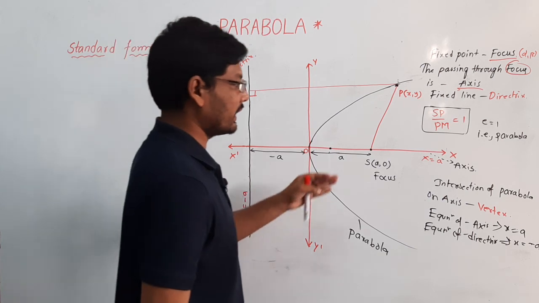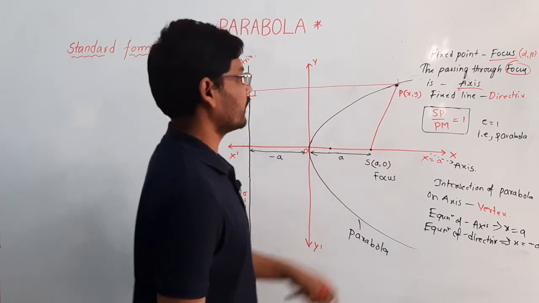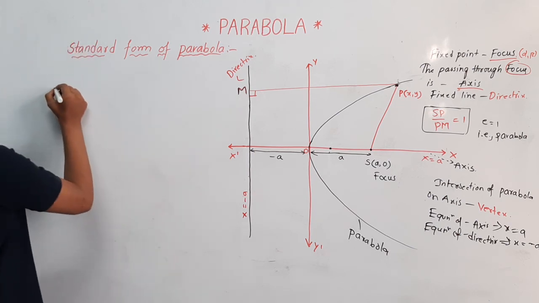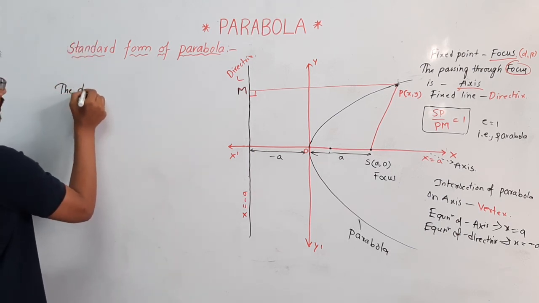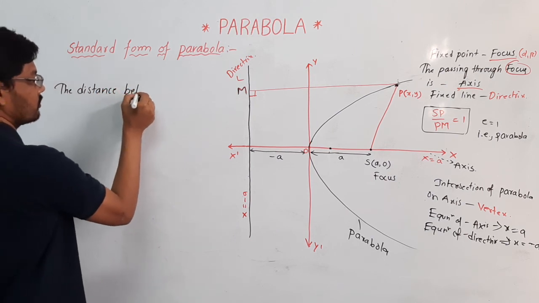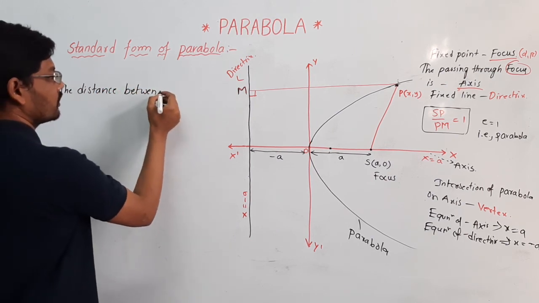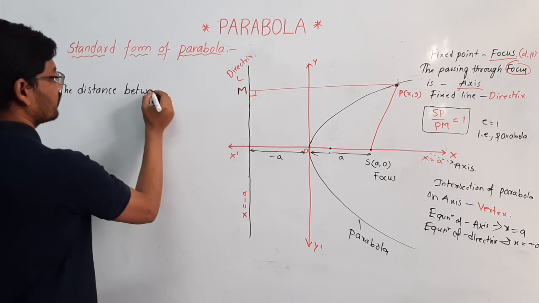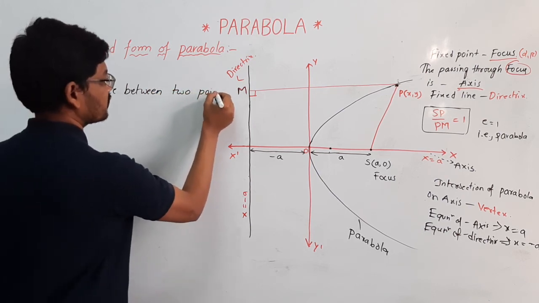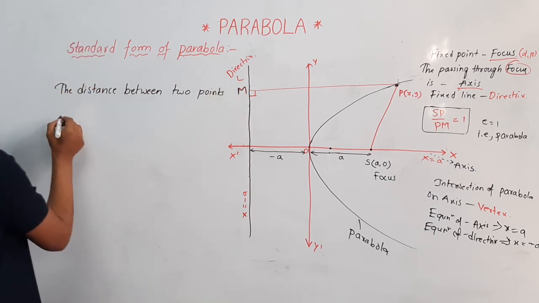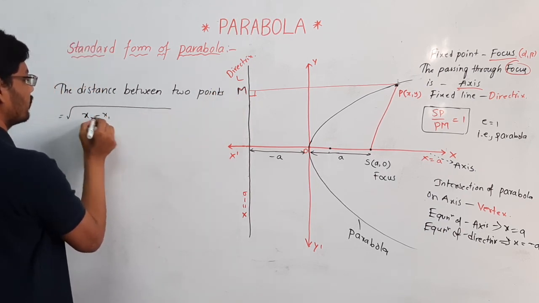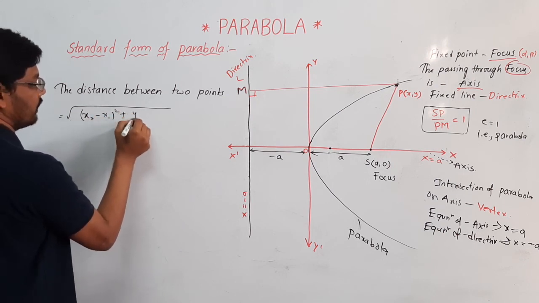Here, if you want to find the distance between any two points, the formula for distance between two points is square root of x2 minus x1 whole square plus y2 minus y1 whole square.